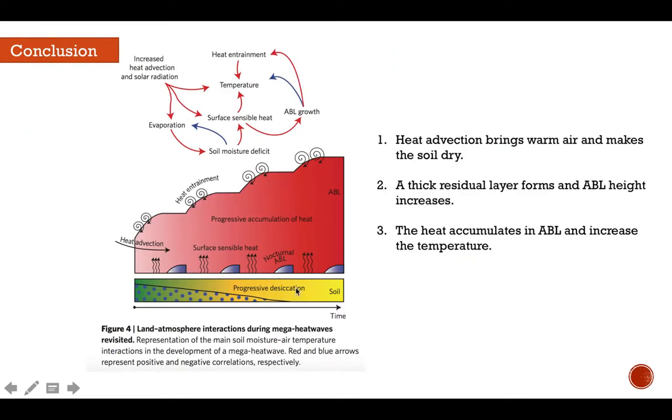Therefore, a roadmap of mega heat wave formation is developed. Firstly, the heat advection brings warm air and continuously dries the soil. Then the residual layer forms and thickens over time with heat accumulated, and the air is heated progressively. Under these circumstances, the extremely high temperature occurs days after. So that's all for the mega heat wave formation.